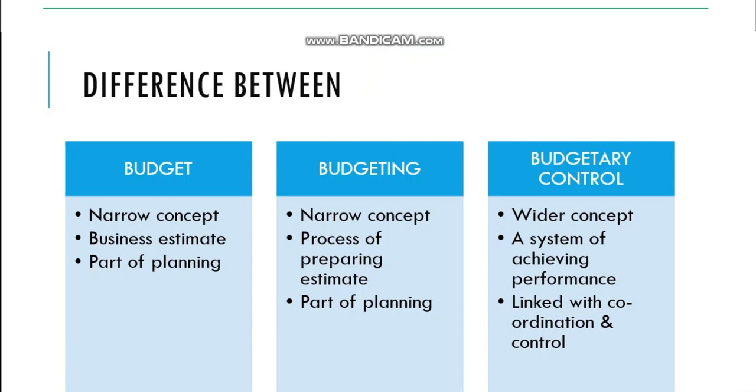Budgetary control is a system of achieving this performance. Budget is a part of planning. Budgeting is also part of planning, whereas budgetary control is linked with coordination and control. It is much more about seeing the future.